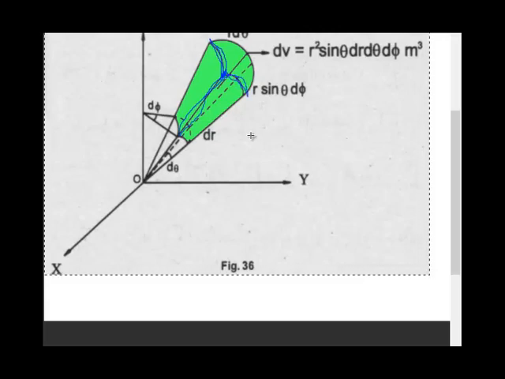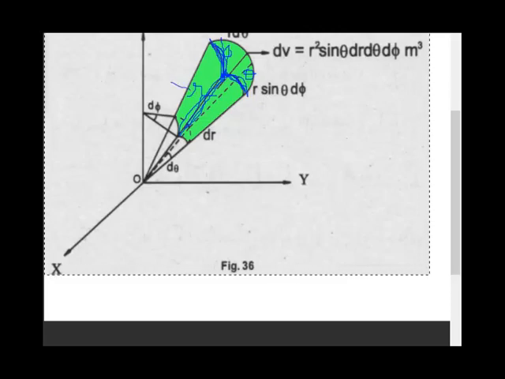This is differential distance in r direction, this in theta direction, and this in phi direction. So differential distance in r direction will be dr only. Differential distance in theta direction is r d theta. It is written here.